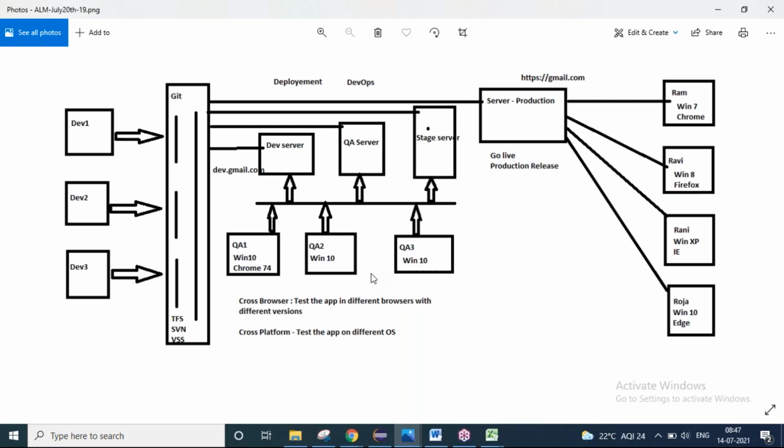Then how can you test it manually? If I have many releases, what the testing team will do is hand over what is already tested to an automation testing tool, so that whenever the next release comes, they will ask the automation testing tool to repeat the process.